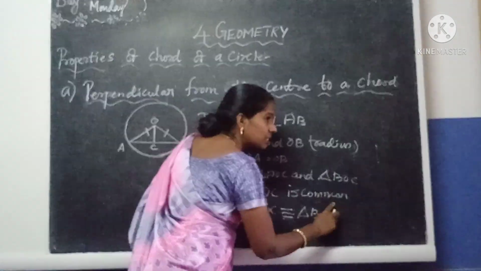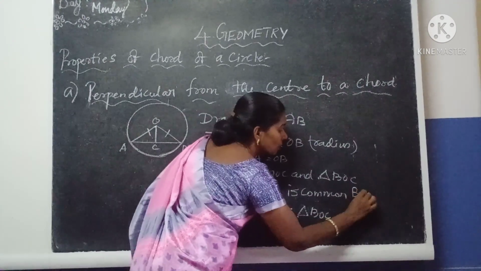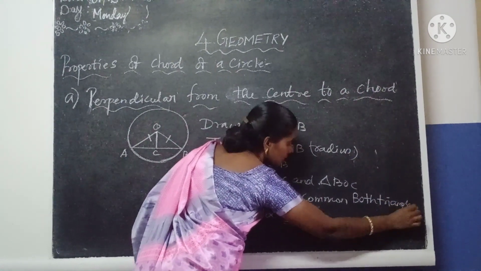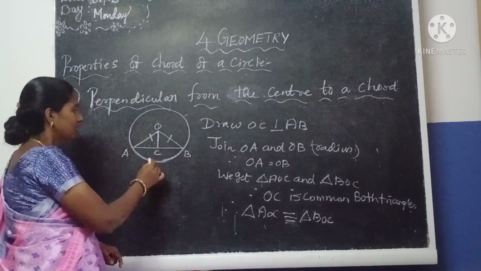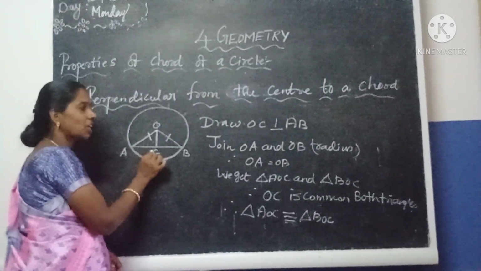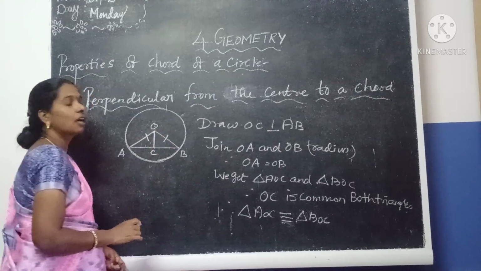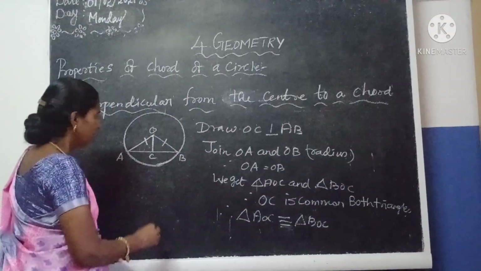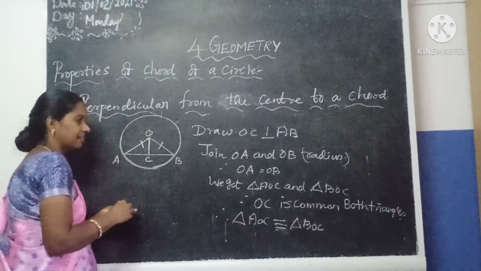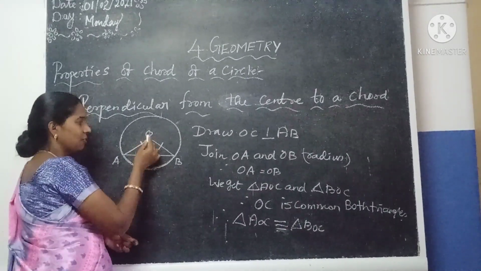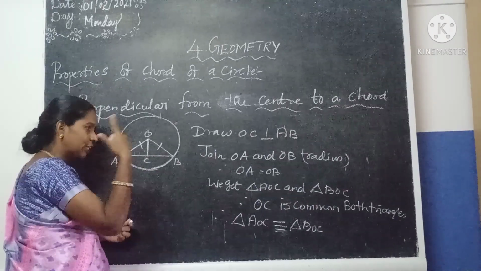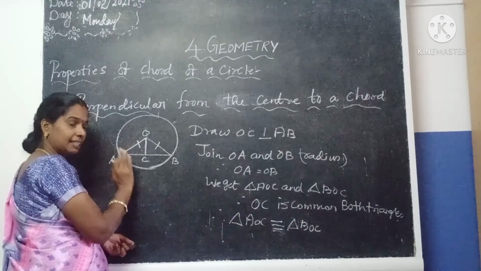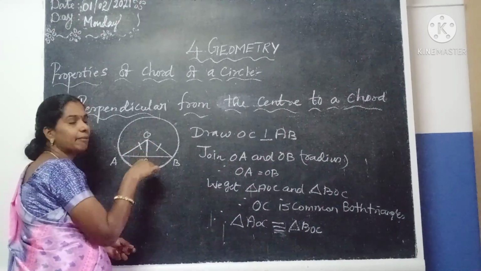Therefore triangle AOC is congruent to triangle BOC. Congruent means the same shape and size. If you cut the two triangles in your imagination and keep one on the other, exactly you will have the same triangle.